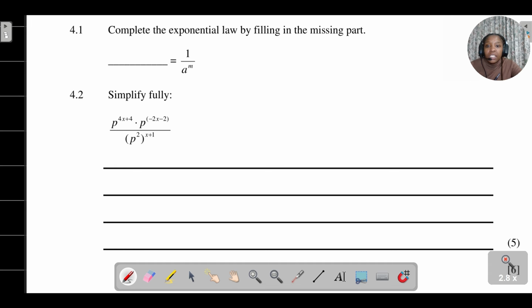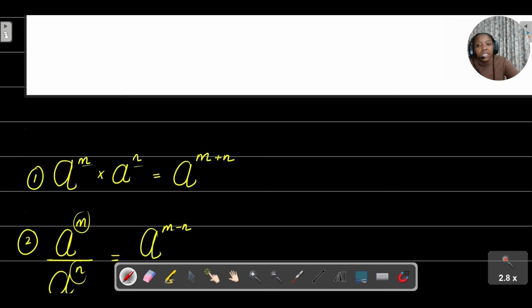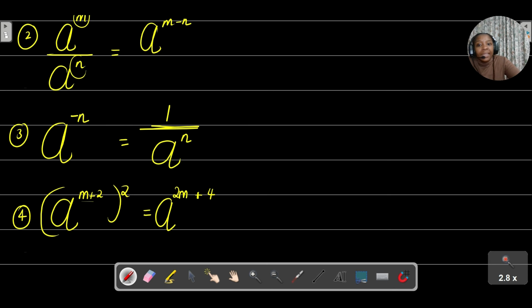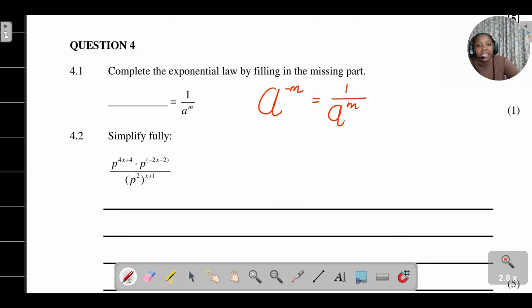Right. So now let's look at this. They say complete the exponential law by filling in the missing parts. We can already see the concept that is assessed here. If I already have 1 over a to the power of m, that basically means this is the same as just saying a to the power of negative m, which is that rule number 3 that I've highlighted there. So that is the same as saying a to the power of negative m.